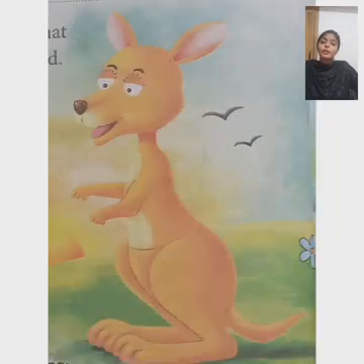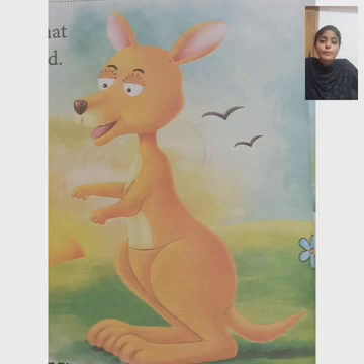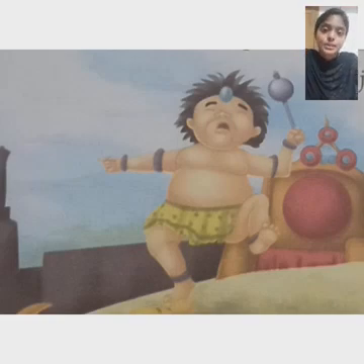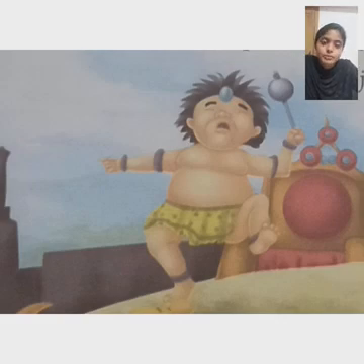Okay, students, let's conclude. At the beginning of the story, we can see that our kangaroo was like a rabbit. He was very proud of himself, but he wanted to change his look. Okay, he needed a different look. So he went dancing in the desert. He went to the little god, right? Who is that?